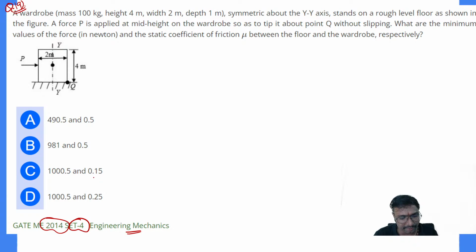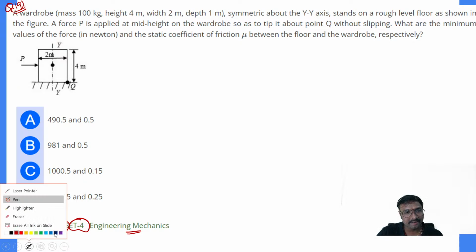Solve this third question, all of you. Shall I solve directly?